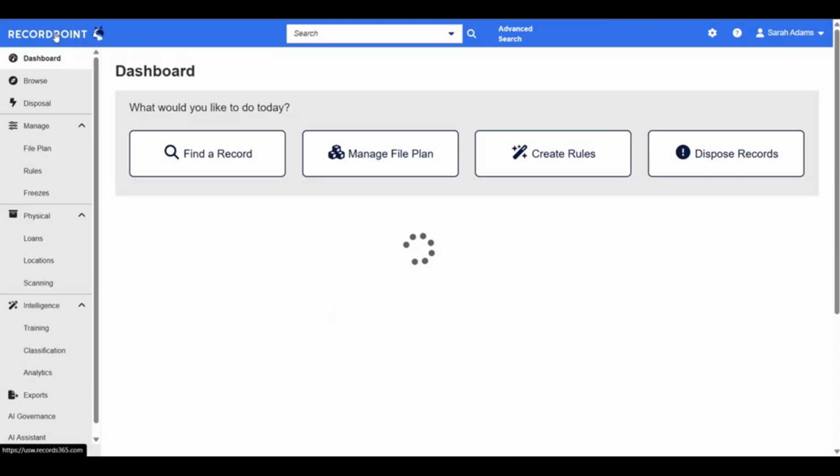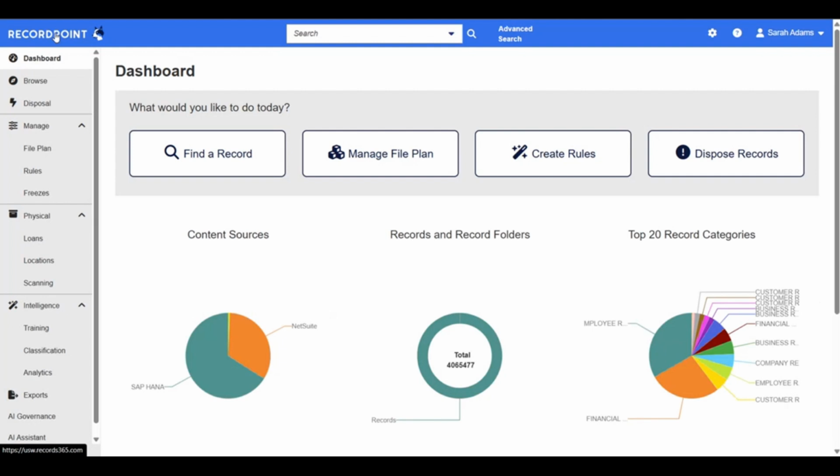So we've only really scratched the surface of what RecordPoint can do today. What I didn't touch on is the fact that we can also scan through your documents to look for personal information, credit card information, redundant, obsolete, and trivial information, and categorize that data, delete it, or lock it down as you so require. This will be particularly useful for employee records in Workday that have a lot of personal information. We have spoken through how you ingest Workday records into RecordPoint, how you classify them into different categories, and how they become eligible for disposal when the retention period has expired.